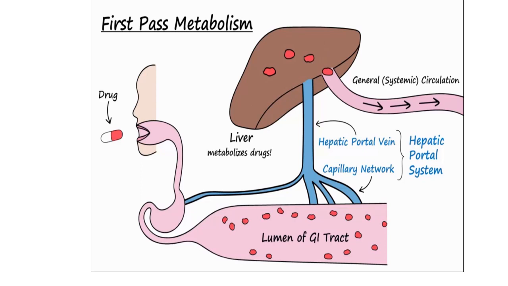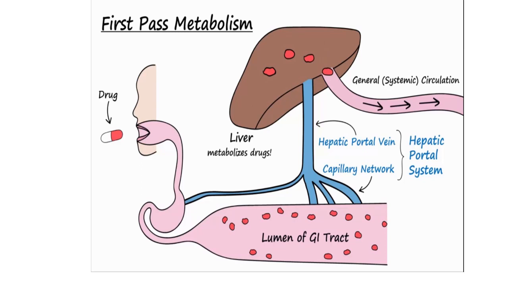So students, if you are watching that diagram, the drug is taken by mouth, and then the drug reaches the stomach or the small intestine. Either the drug is absorbed in the stomach or the small intestine. After absorption, the drug is taken to the liver via the portal vein, where some metabolism occurs in the liver, and then it is absorbed into the systemic circulation, where it goes to its site of action.